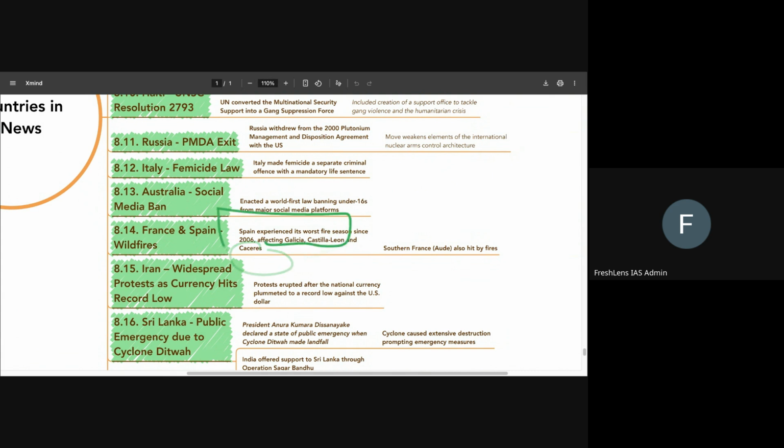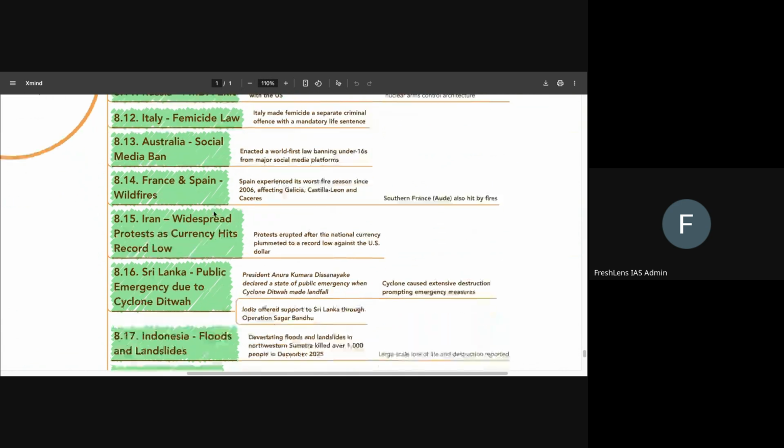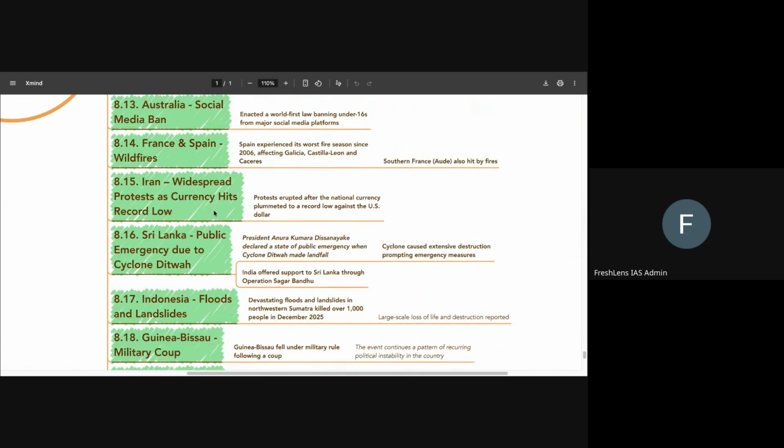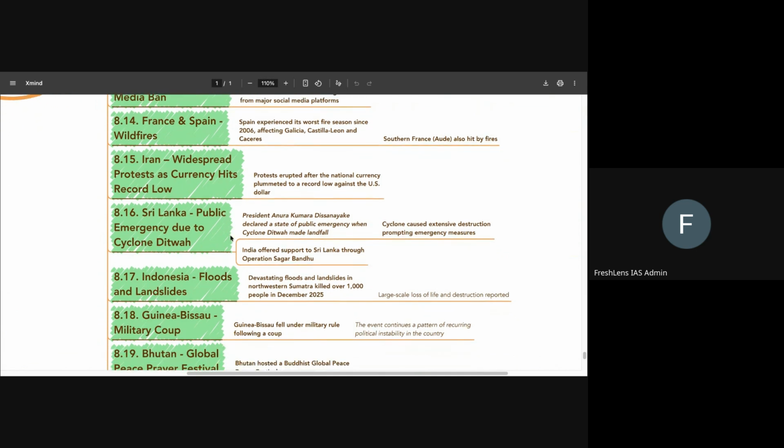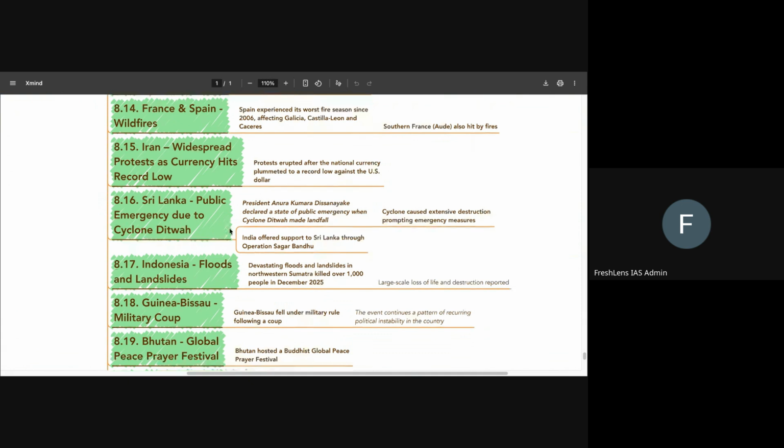All of these are located in Spain, and Aude is located in France. Now, you can remember them, but even if you don't want to remember them, that's not much of a concern. You should have a rough idea that Europe, EU has been witnessing one of the worst wildfire seasons last year. Iran, we've already discussed. Iran has been seeing economic crisis.